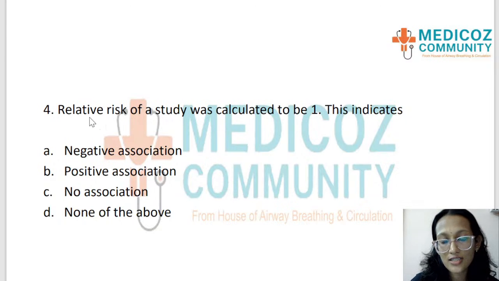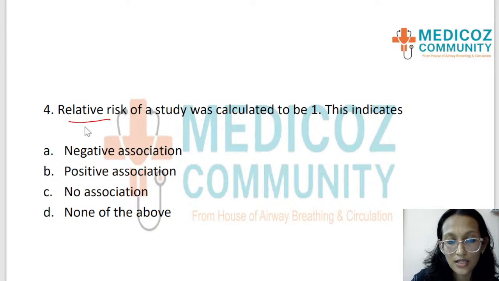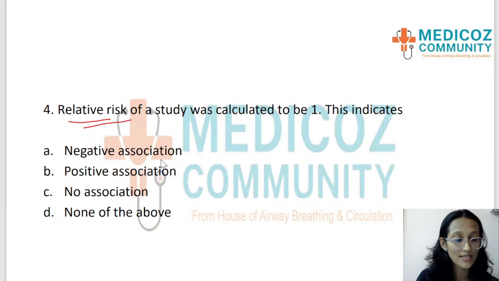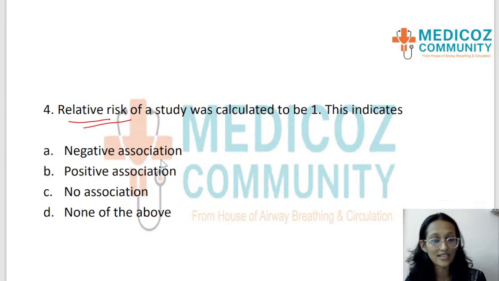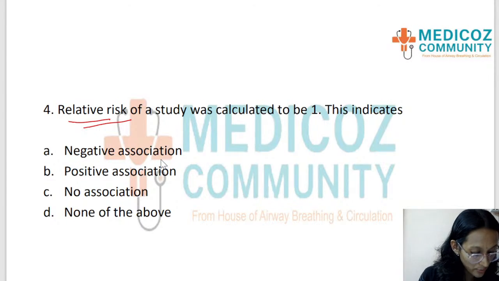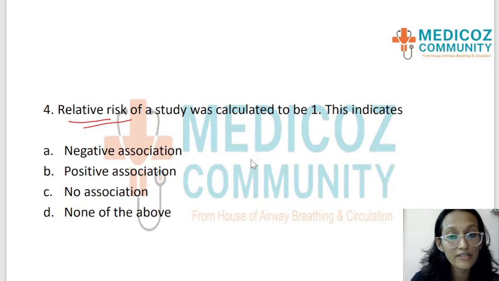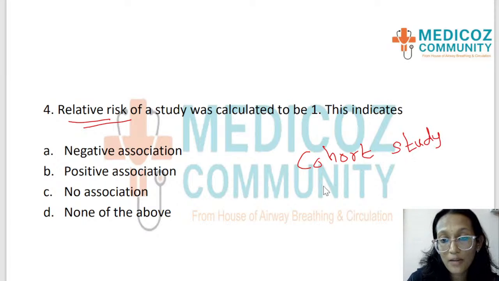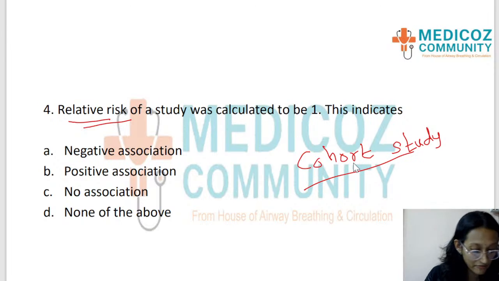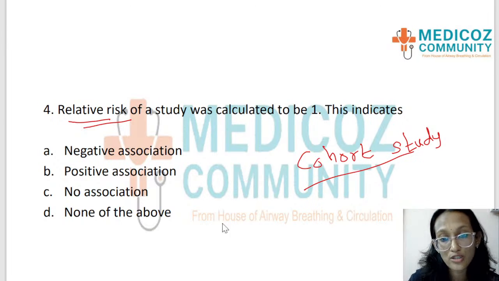So relative risk is the term that we are concerned with here. Guys, I hope you know where is relative risk calculated, in which study design is relative risk calculated. That is the first thing that we should be knowing. In which study design is the relative risk calculated? Yes, it's calculated in a cohort study. Okay, so a cohort study design, when we are analyzing, we get what is called relative risk. Okay, can you tell me what is relative risk, or what is the formula for relative risk? That is what we need to know.